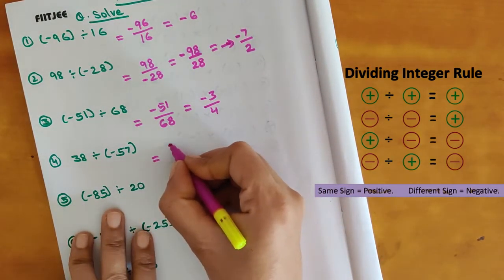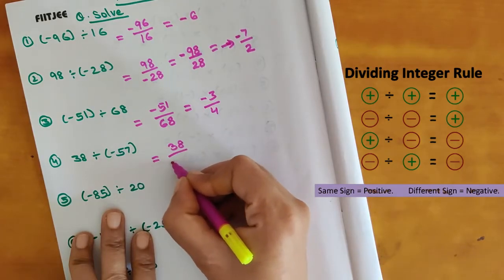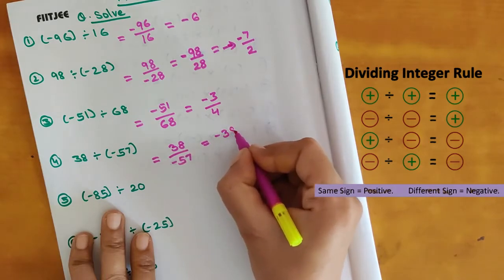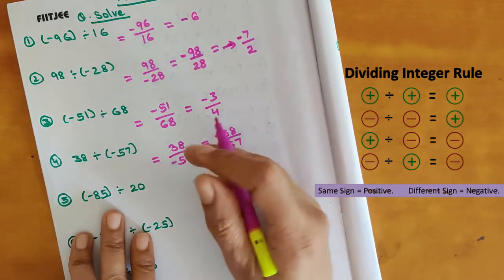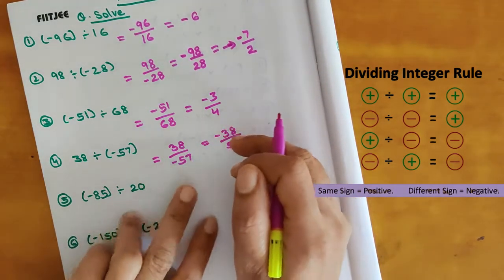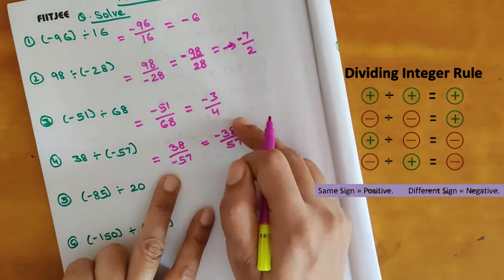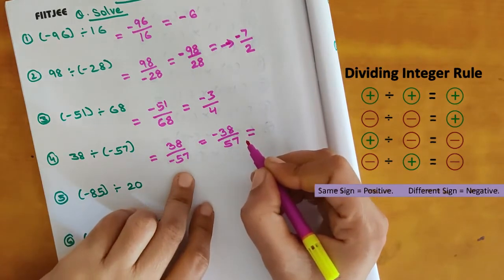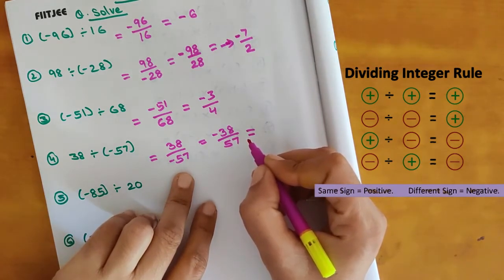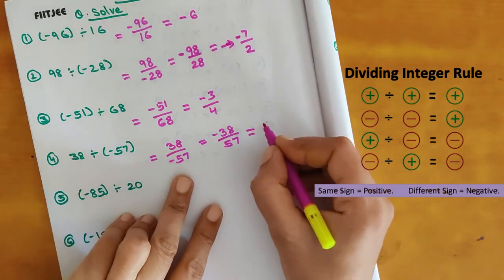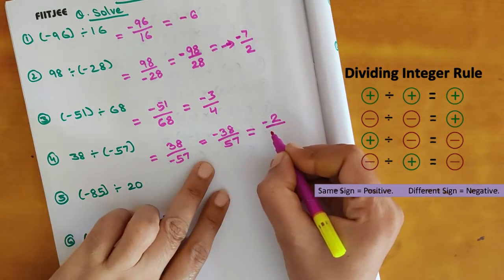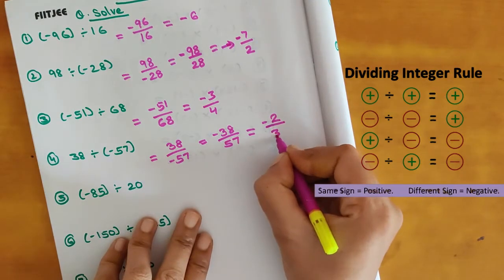Here next it is given 38 divided by negative 57. So we will write negative 38 by 57. When it is given in this form, so always the negative sign we are writing in the numerator. So both are divisible by which number? 19. 19 twos are 38. So negative 2 it will come, and 19 threes are 57.